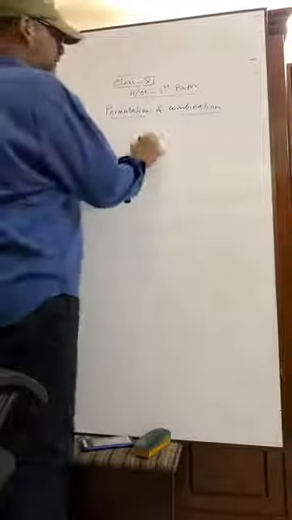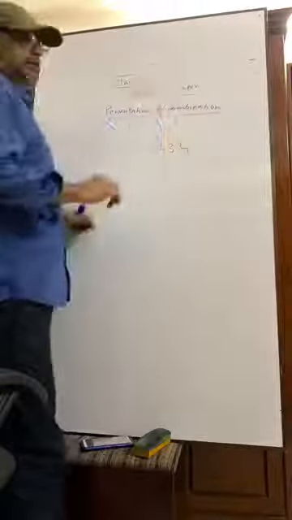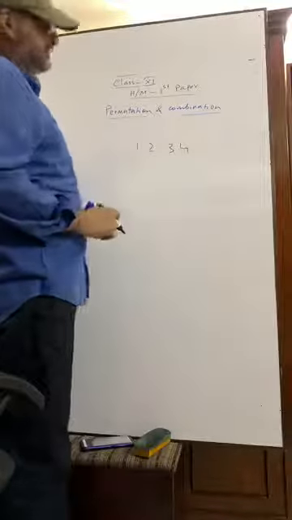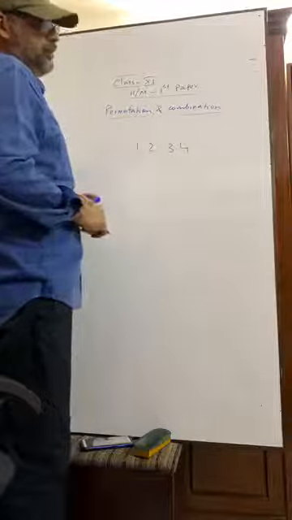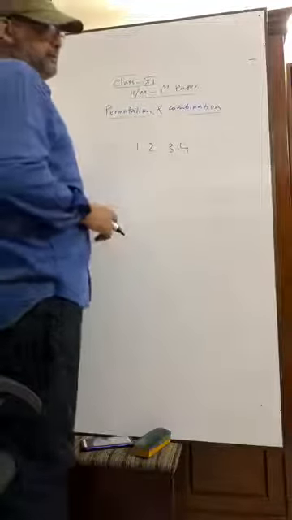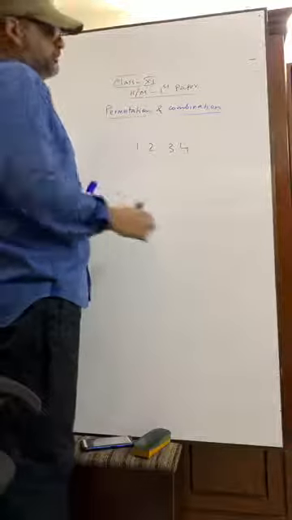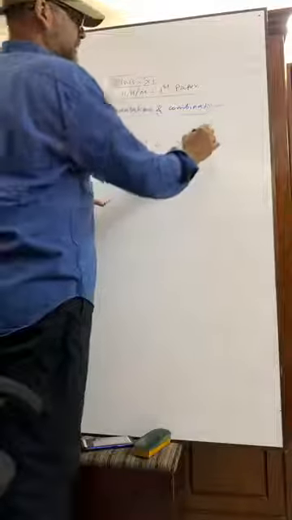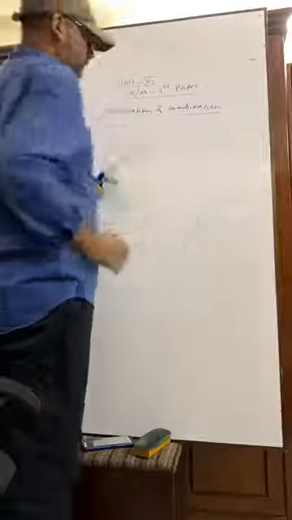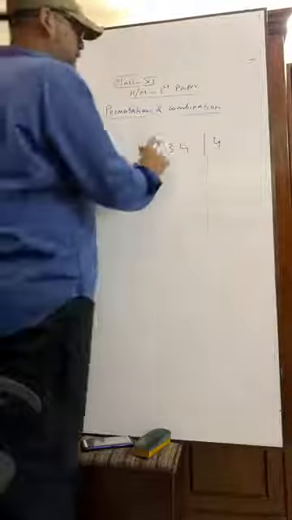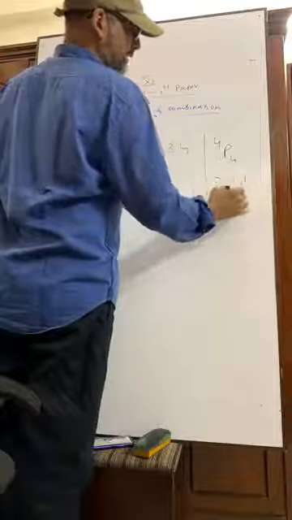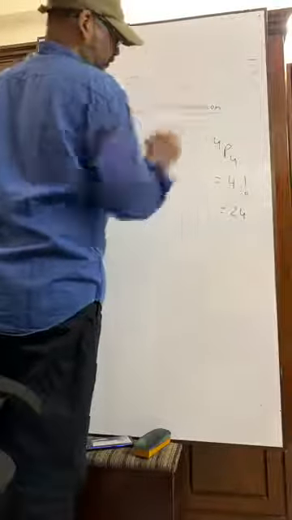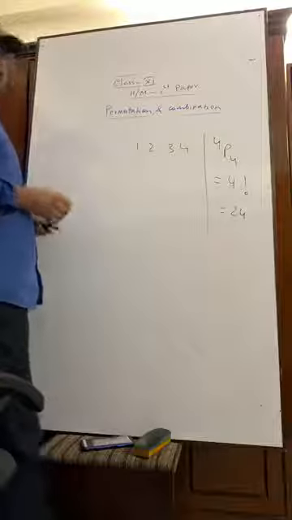Suppose you are given 1, 2, 3, 4. A number of 4 digits. How many ways are there to arrange the digits of the number? Very good. We have answer is 4. P 4 equals to what? 4 factorial. That means what? 24.